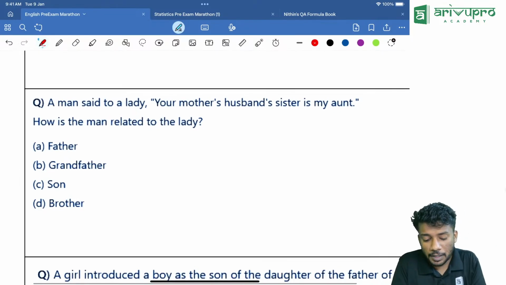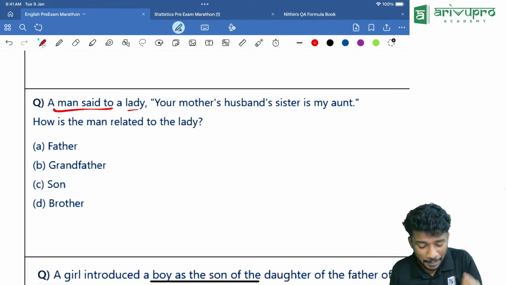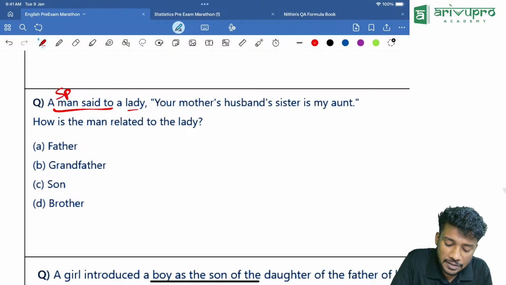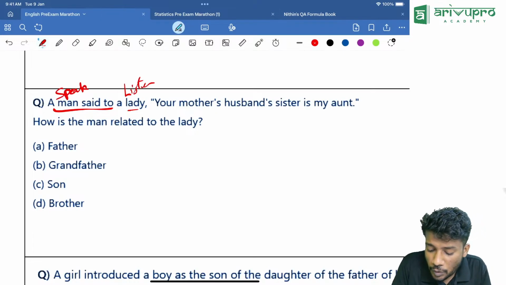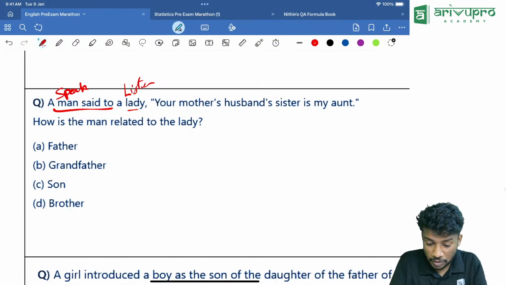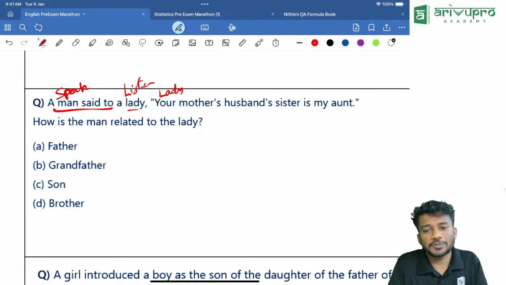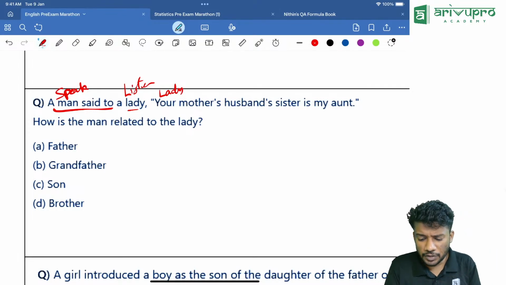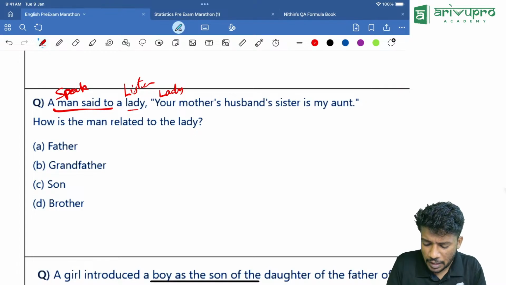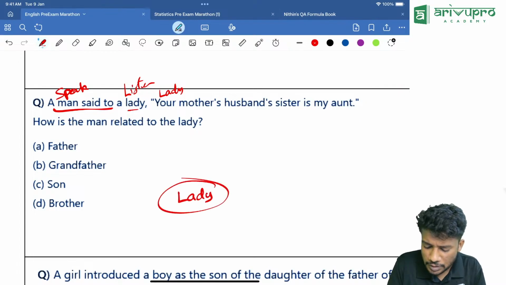Now look here, people. A man said to a lady, "Your mother's husband's sister is my aunt." The man said to a lady, so the man is the speaker and the lady is the listener. Your mother's means the listener's mother. So where will you start? Start from the left hand side. Lady, she is a female.